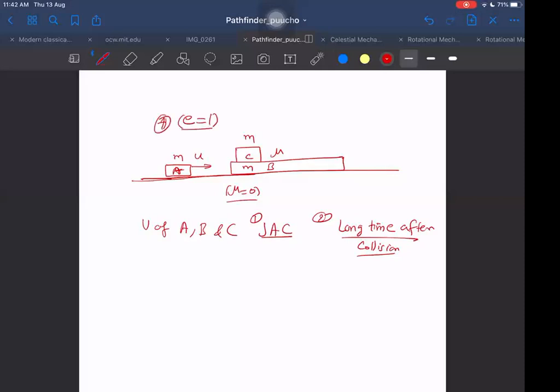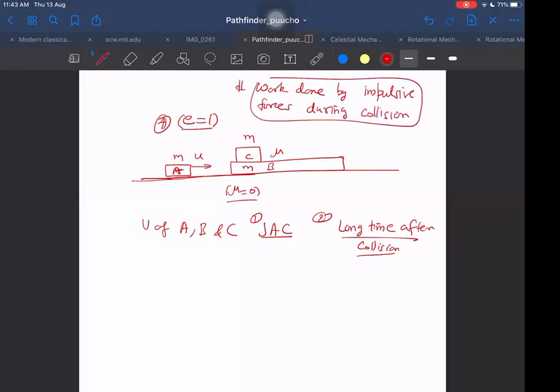That is given. Once this question is over, I also want to analyze one more thing here. We have to find out the work done by impulsive forces during collisions. That point of discussion also should come, so I think I will discuss this also. What is the work done by impulsive forces?